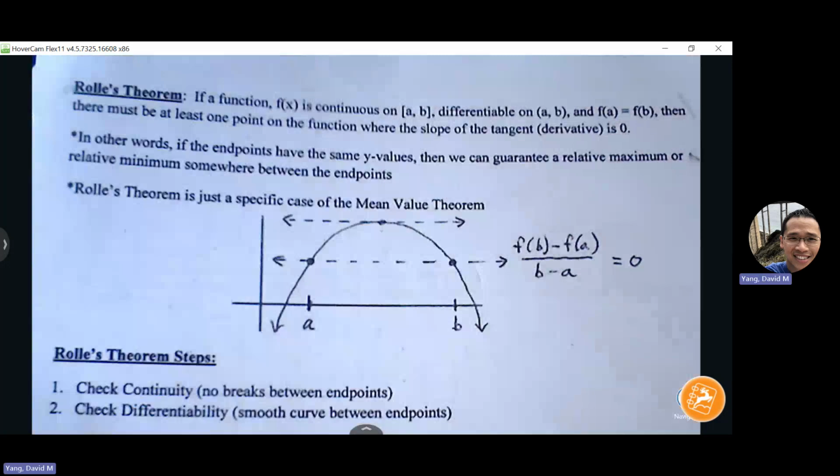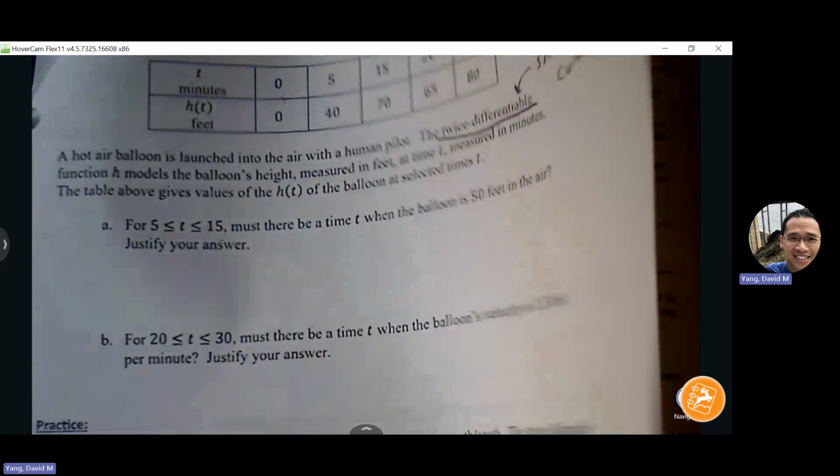All right, let's look at example 2 just to show you those steps.